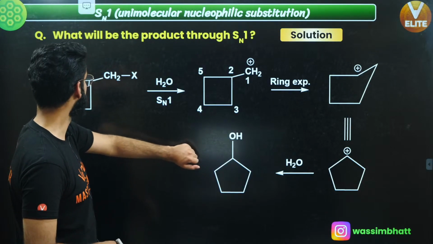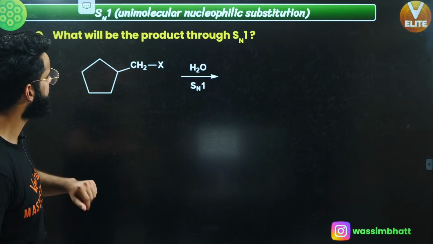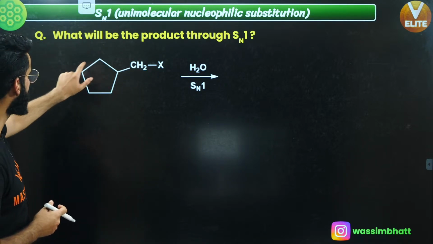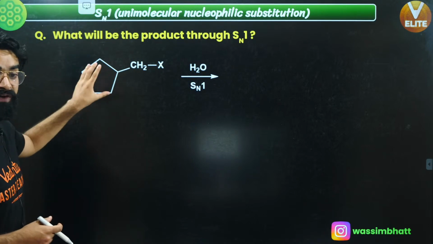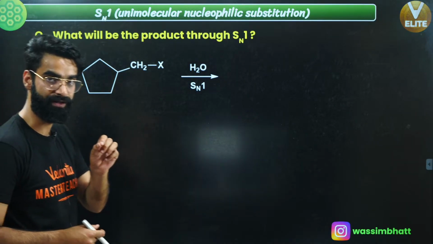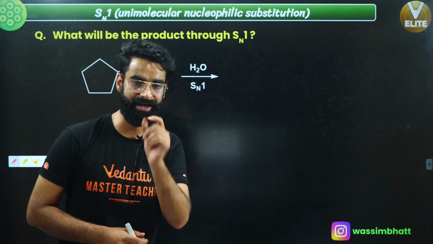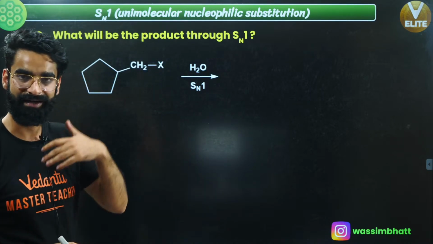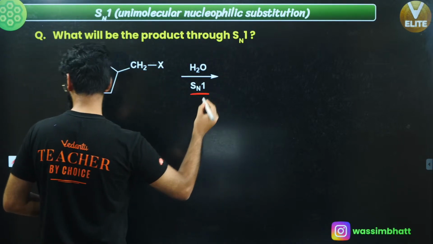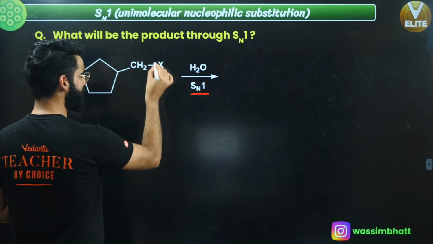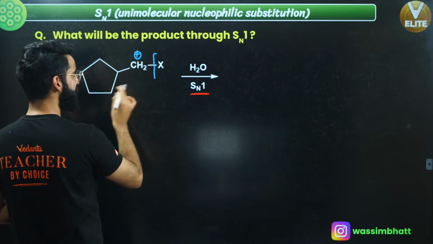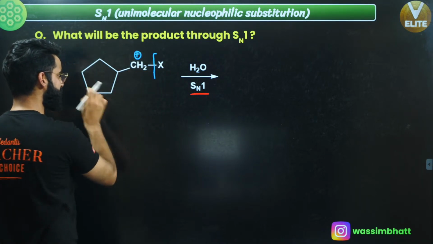Let me take a few more cases. What will be the product of this one? First of all, you have got 1, 2, 3, 4, 5. You have got a 5-membered ring, right? Whenever a carbocation is attached with a 4-membered ring or 5-membered ring, ring expansion takes place. So first of all, this is the Sn1 mechanism again, which I'm showing. You'll be simply breaking this bond, so there will be a positive charge on this carbon. Now this carbocation is attached with the 5-membered ring.